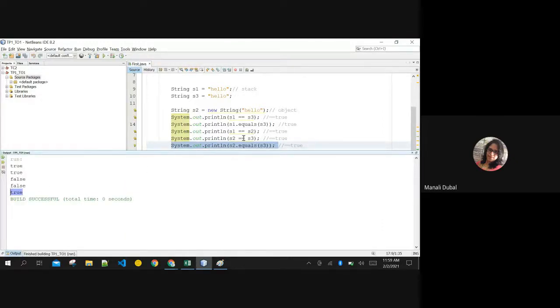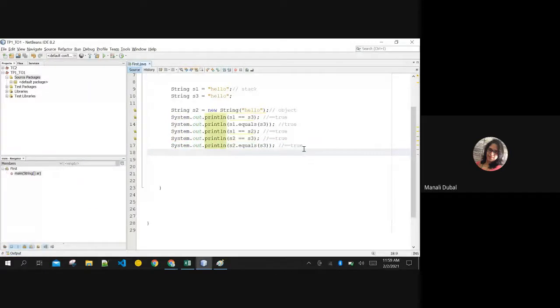Double equals, in string, the operation is different. It will check the memory allocation. Double equals is polymorphic: integer, different; string, different. To check the content, you have to use the dot equals function, and in brackets, whatever destination string you want to compare. Are you getting this concept?